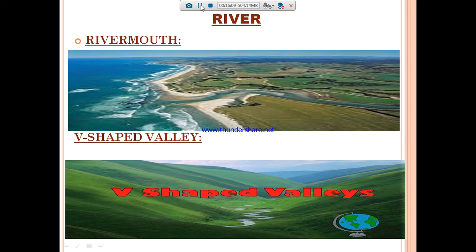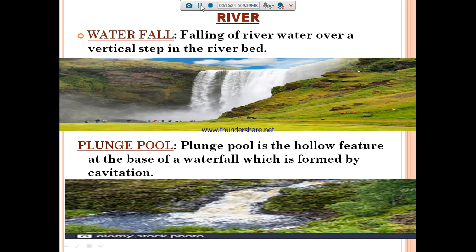So what is meant by the V-shaped valley? The running water in the river erodes the mountainous track. It creates a steep side valley like a V format. So it is called the V-shaped valley. And waterfall. The falling of river water over a vertical step in the riverbed is called a waterfall.